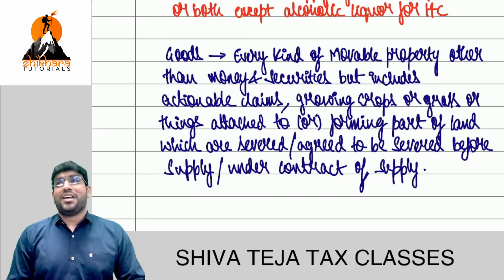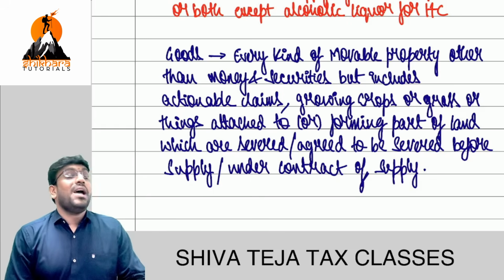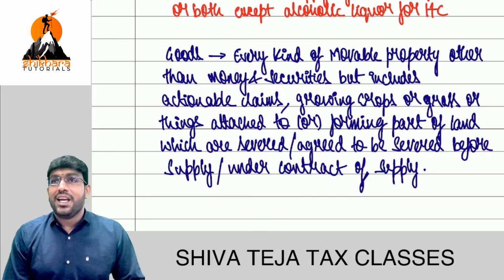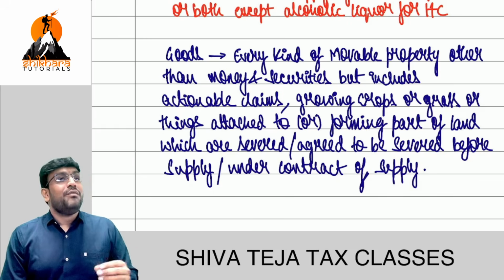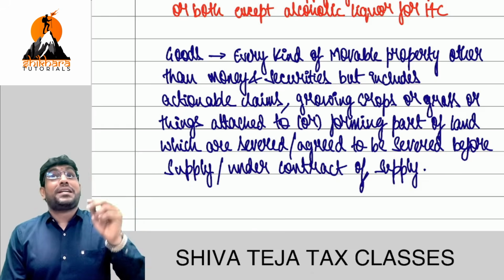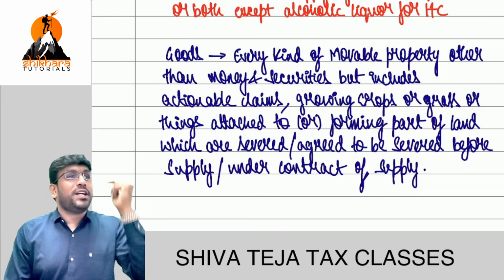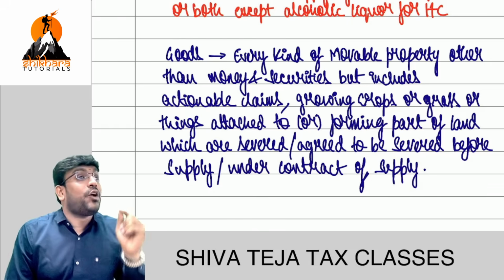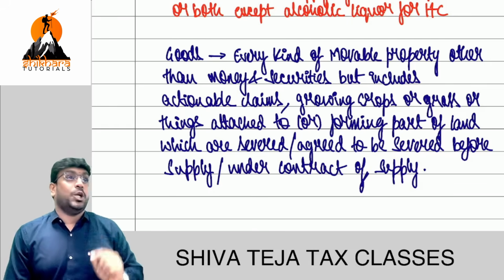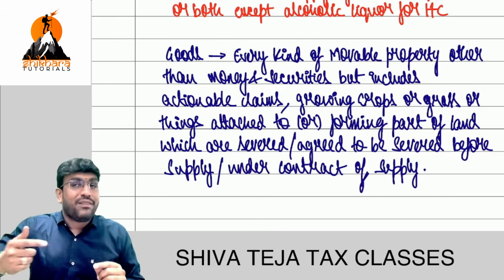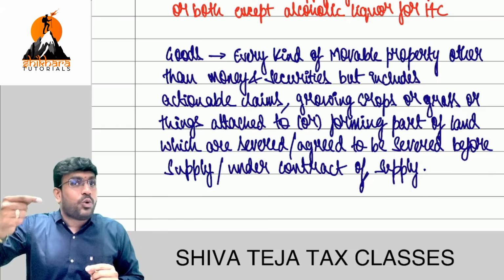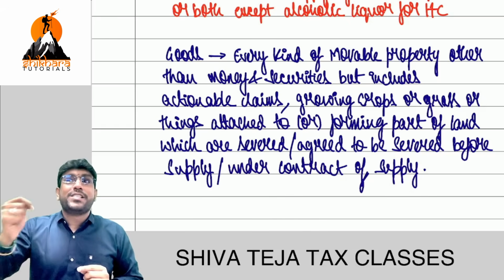Legal currency. Okay, correct answer only. But what they told is money means every kind of currency including foreign currency, which is legal tender, but does not include, listen to this line, currency held for its numismatic value. I'll repeat the line once again. But does not include currency held for numismatic value.